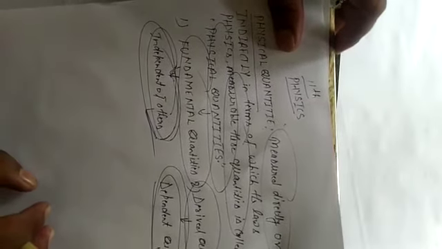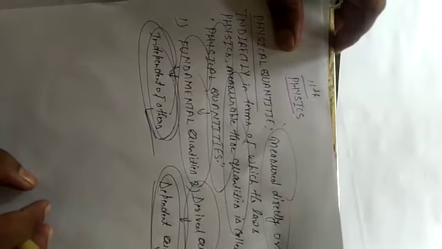Thus you have to clear only this. The quantities which are dependent on others are derived quantities, and those which are independent of others are called fundamental quantities.